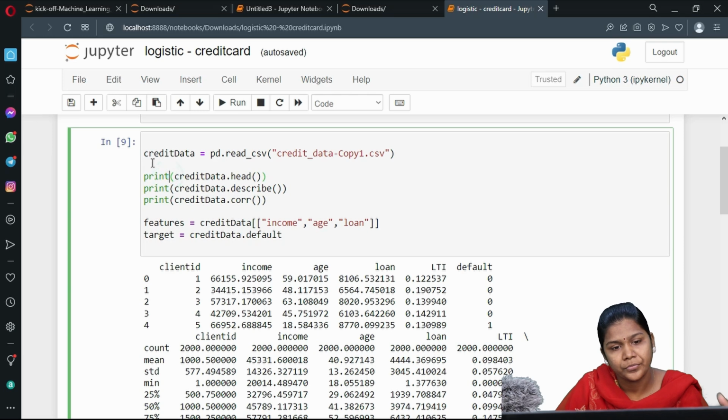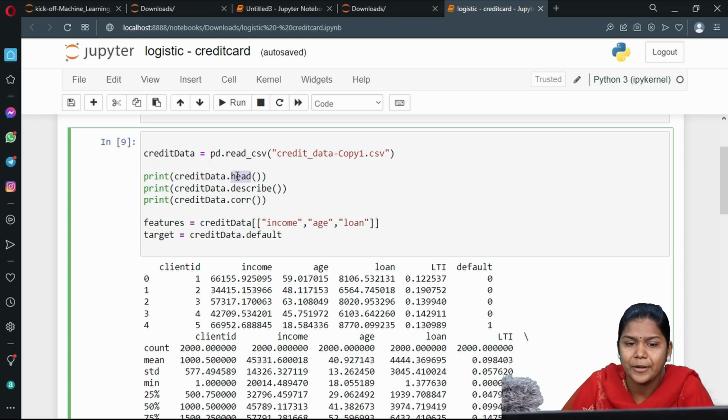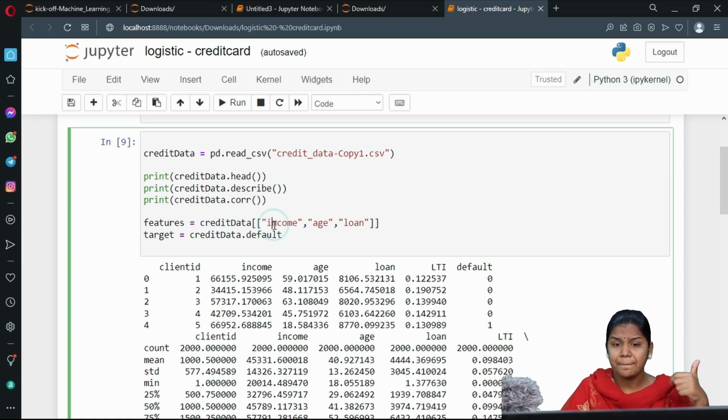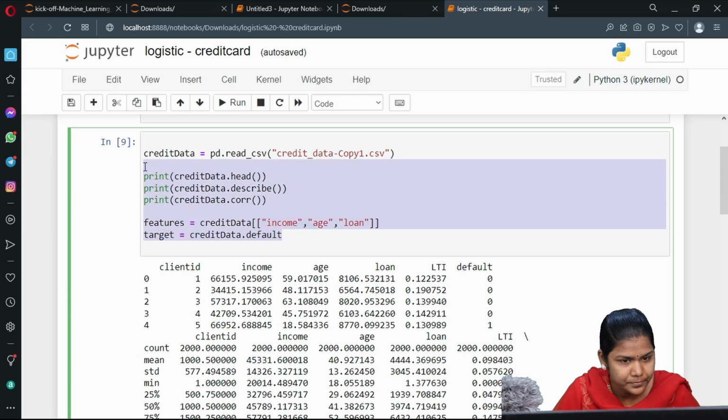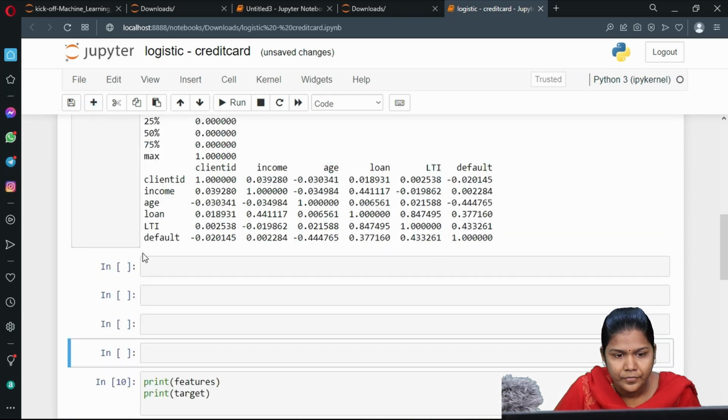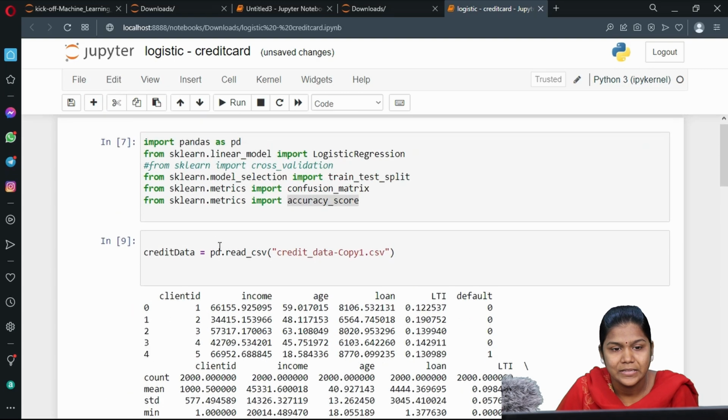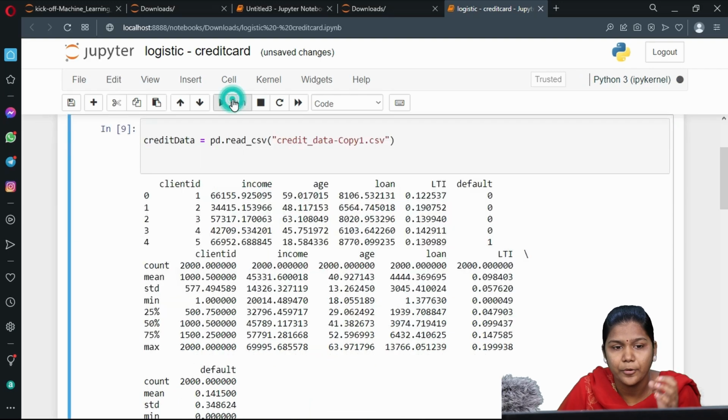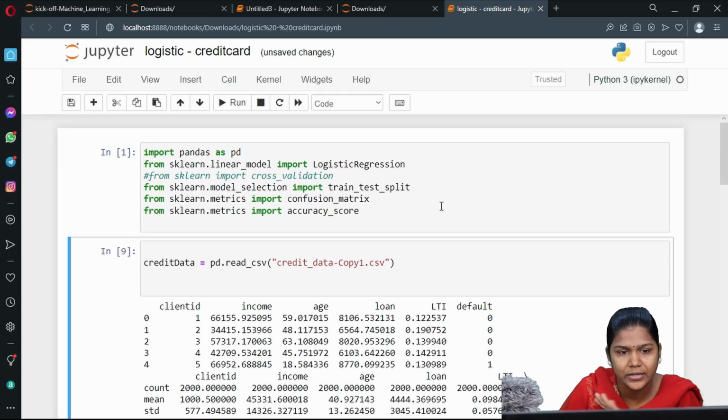Okay. Now, these are all the pre-processing functions, right? For this variable, I have applied head function, describe, correlation. Next, I am taking income, age, loan. So, in order to make you clearly understand, see here, the first thing we have imported all the library files. Okay, there are no errors. Fine. Next, we have taken the Excel sheet and stored it in a variable.